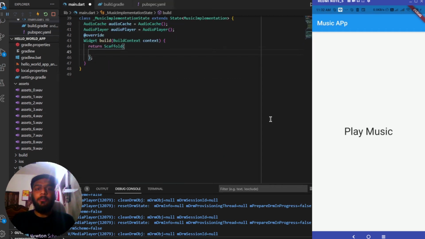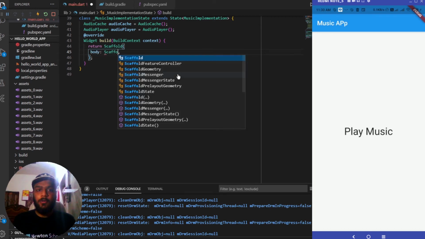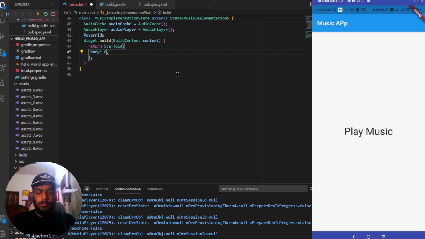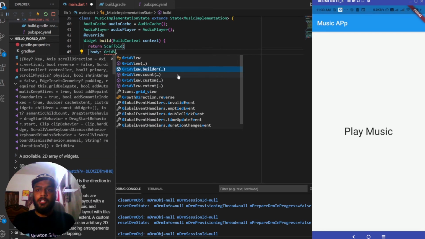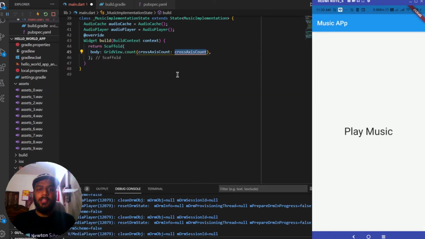Now let me go back to the main file, and inside this scaffold we'll be having a body directly this time, and this body will be having a grid view. We have already used scaffold above. So GridView.count it will be having, and this will be having the cross axis count set as 3. After this cross axis count, we'll be having children.